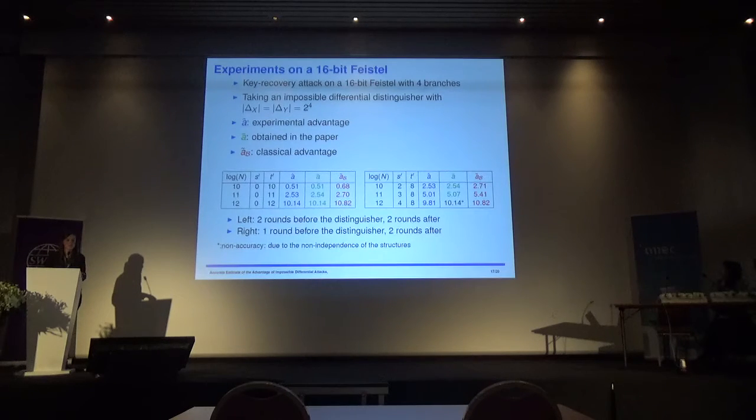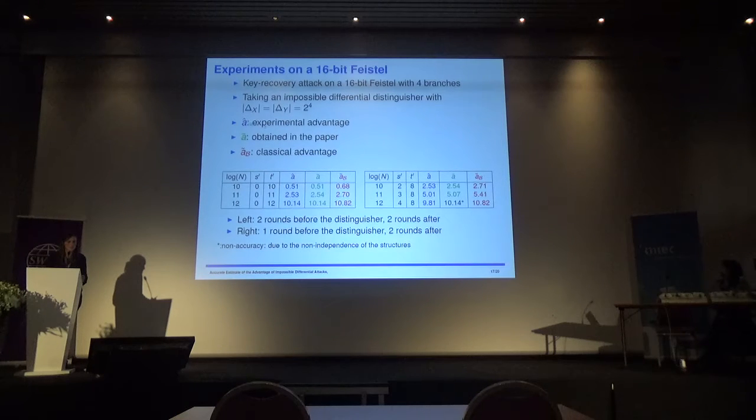So Celine did experiments for the key recovery phase, and for this she implemented a toy cipher. This is a 16-bit Feistel cipher with 4 branches. She took an impossible differential distinguisher where the input difference and the output difference are both 4 bits. And then she did 2 kinds of experiments. In the first one she extended 2 rounds before, 2 rounds after, and in the second experiment 1 round before and 2 rounds after. So this is the result that she got.